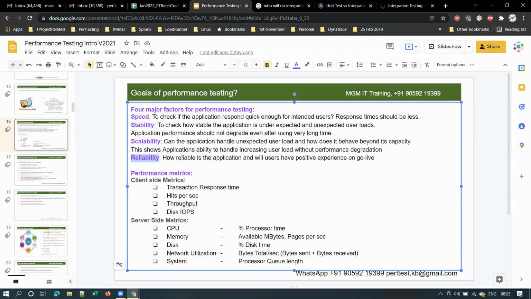One performance question here. If the user's system configuration is not good, lesser than the required, then how will we calculate the response time? Can you please come again? If in case the user's device configuration is low, in that case, how will we calculate the response time? You mean to say if the user system configuration is less? Yes.